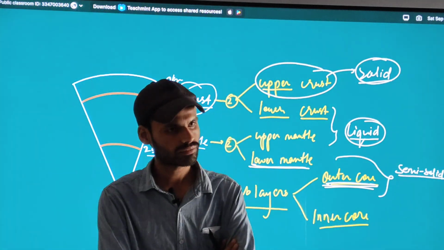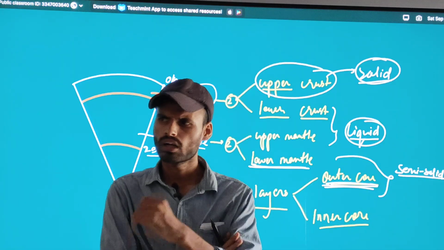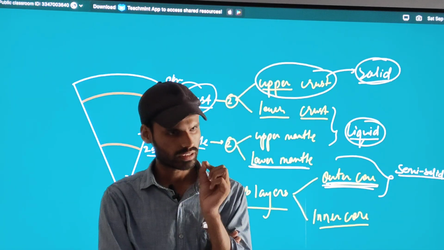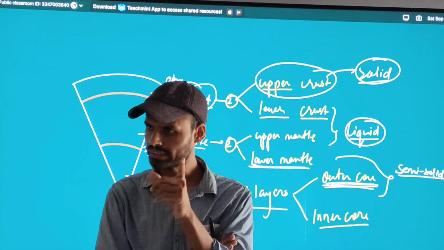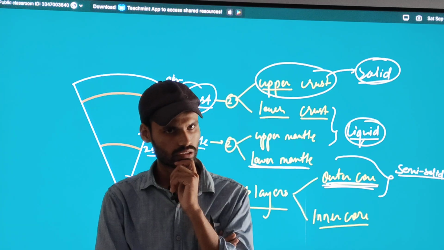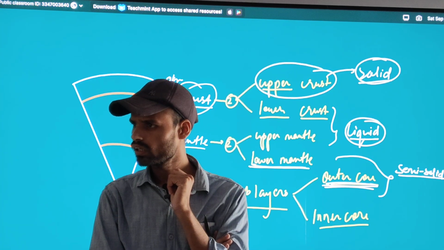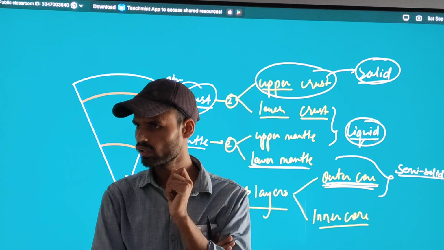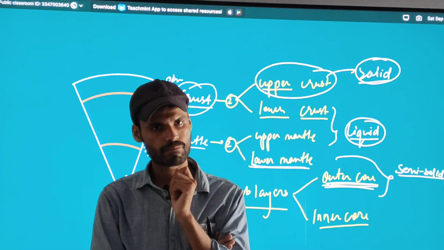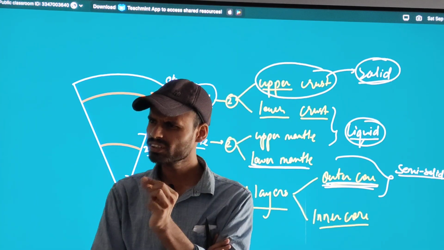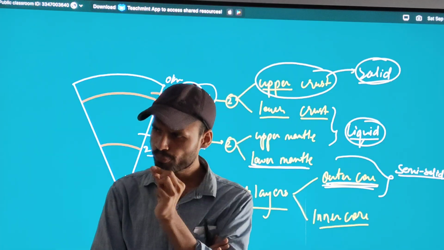What is semi-solid? Have you ever eaten jelly toffee? This toffee is not pure solid, not pure liquid.